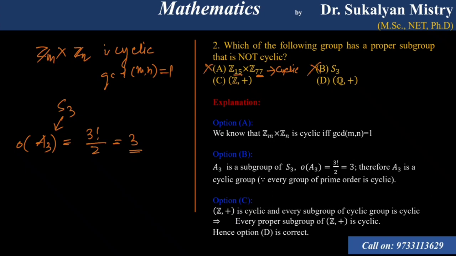So we know that Z is a cyclic group. Again, every subgroup of a cyclic group is cyclic, so every proper subgroup of a cyclic group must be cyclic, so this is cyclic. So option C is not true, because we have to find which is not cyclic. Next, Q is true. So we know that Q is not a cyclic group. Clear? So A, B, C are incorrect. So option D is correct. So next problem.